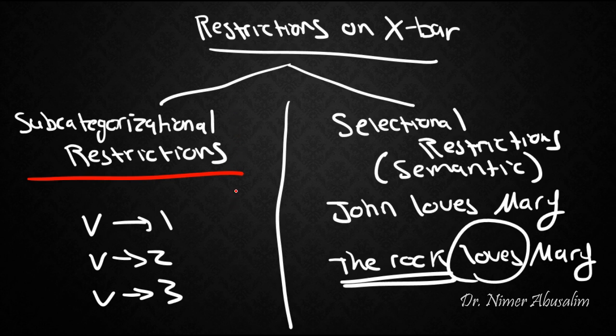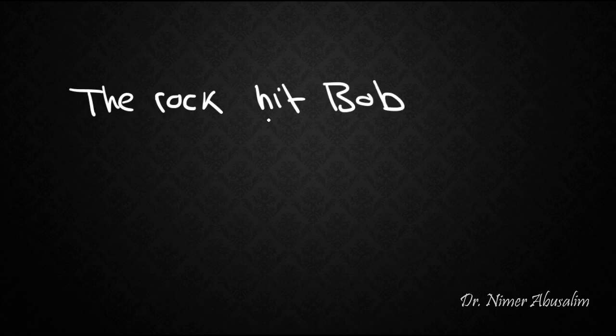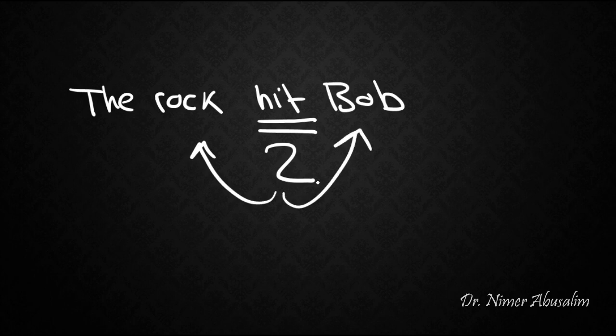But they can't filter out everything. We still need some selectional restrictions. Here's an example of why. Take for example the sentence, "The rock hit Bob." Now we know that hit is a transitive verb. It requires 2 arguments, 1 before and 1 after. It also requires that these arguments are DPs.